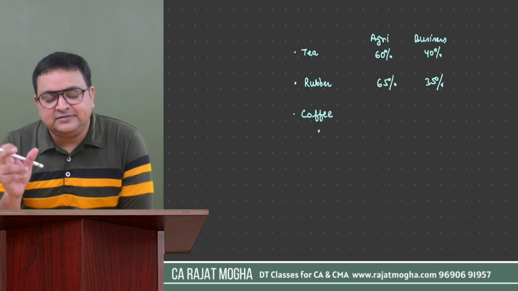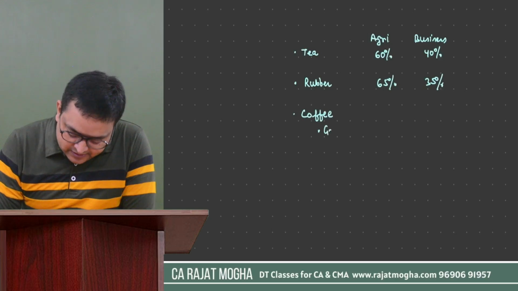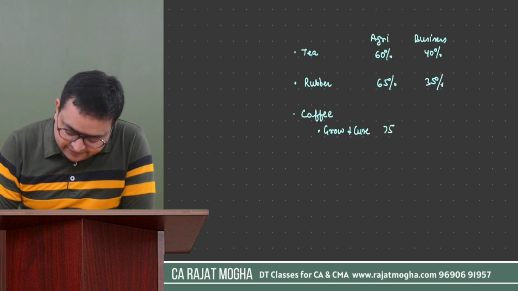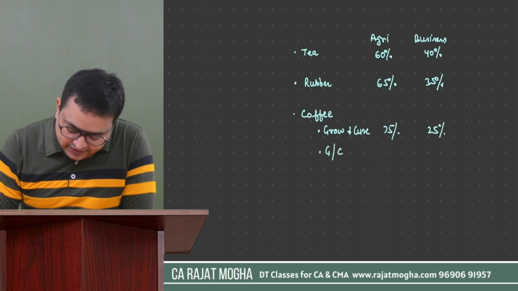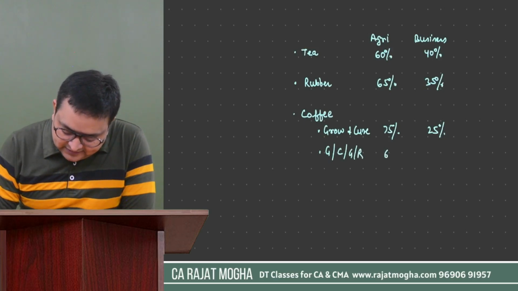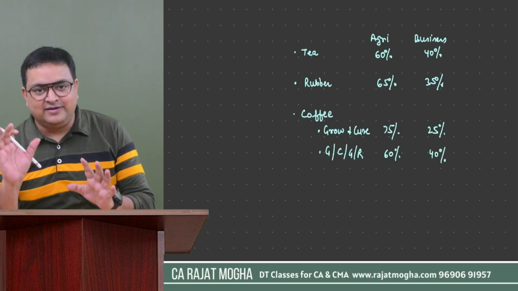If the assessee is engaged only in growing and curing coffee, then it is 75% and 25%. Do you remember this? And if this person is engaged in growing also, curing also, grounded and roasted also, then it is 60% and 40%. You have to learn this. This is something which is very important and the examiner's favorite question about this.